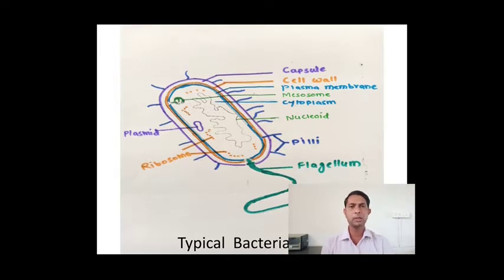Along with this, you can observe on the external side of the bacterial cell wall the presence of pili and the flagellum. All over the body you can see pili, and one particular flagellum is shown in this diagram. So this is the typical bacterium or bacterial cell.